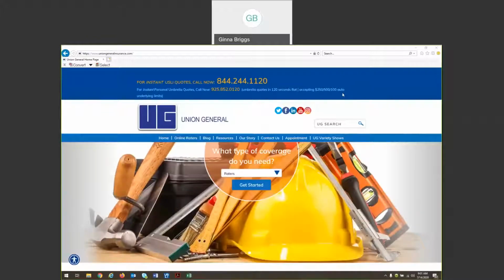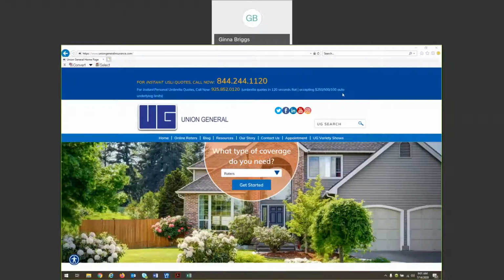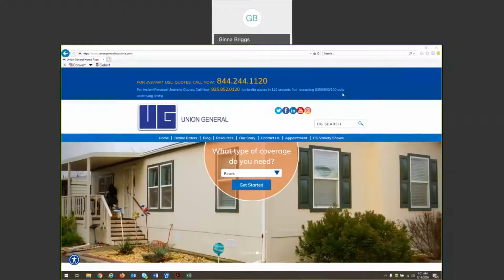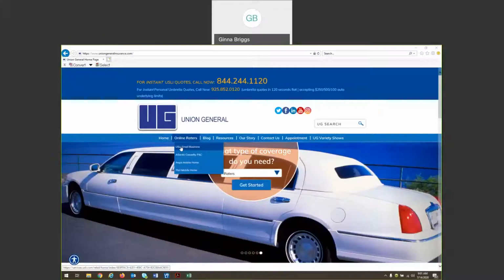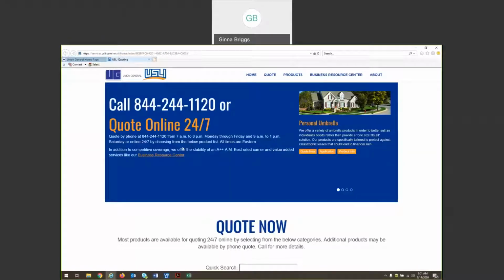During this quick tutorial, we will focus on USLI's web quoting platform, which is available to you as one of Union General's agents. First, we'll head over to Union General's website. Here you'll see a number of online raters, including USLI's. Go ahead and click on USLI Small Business, and you'll be sent over to a landing page where you'll find